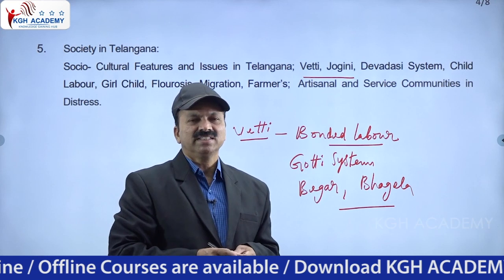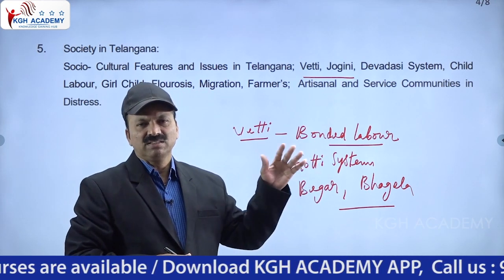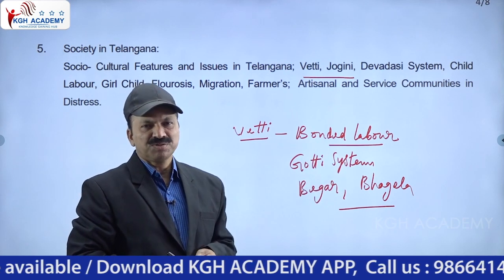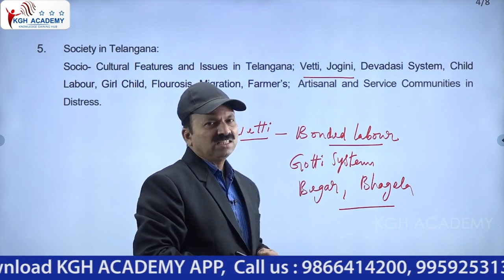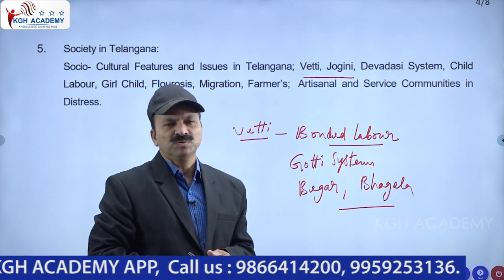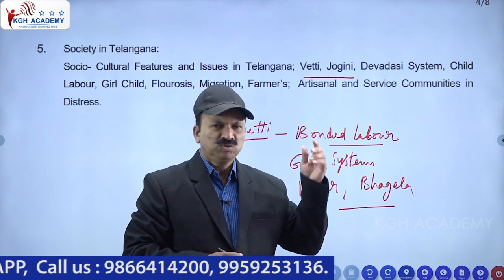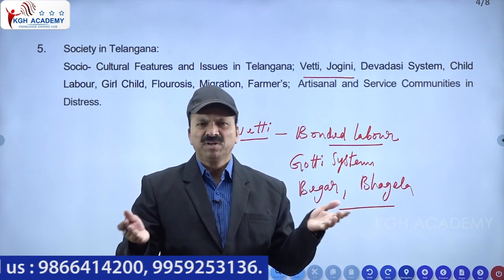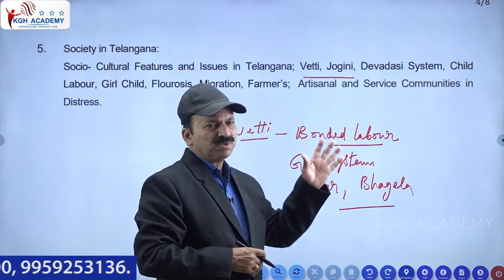Programs are conducted, and whoever provides money will have command over that girl. It also led to prostitution. Like that, Jogini and Devadasi, where a girl child is given to a temple. In Tamil Nadu it existed previously, but Devadasi is now avoided. Jogini is also avoided to some extent, but here and there we still see Joginis. Vetti is completely abolished.